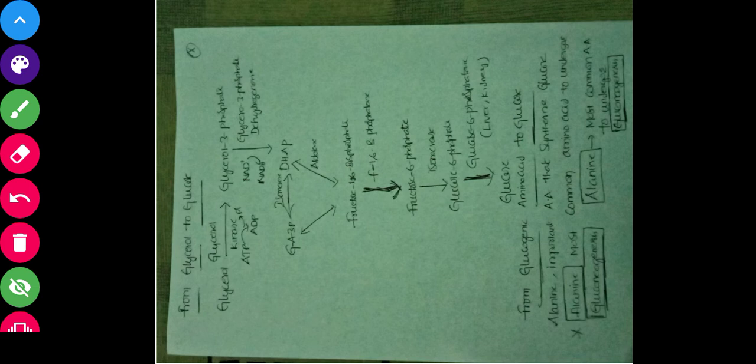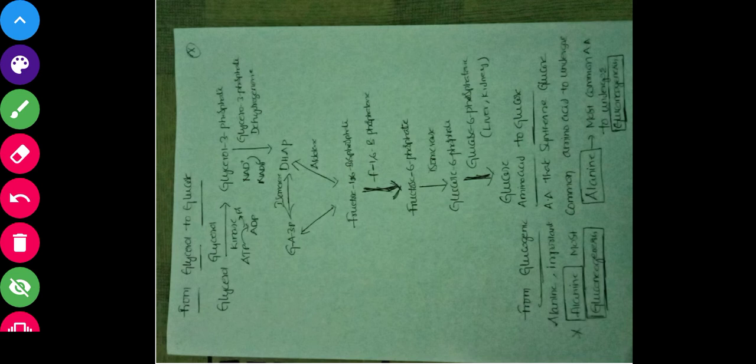Remember, guys, I already discussed there are many amino acids: all amino acids except leucine. Leucine is actually an exclusively ketogenic amino acid. It will form ketone bodies. Other than that, all amino acids are glucogenic amino acids. Most importantly, alanine most commonly will undergo gluconeogenesis.